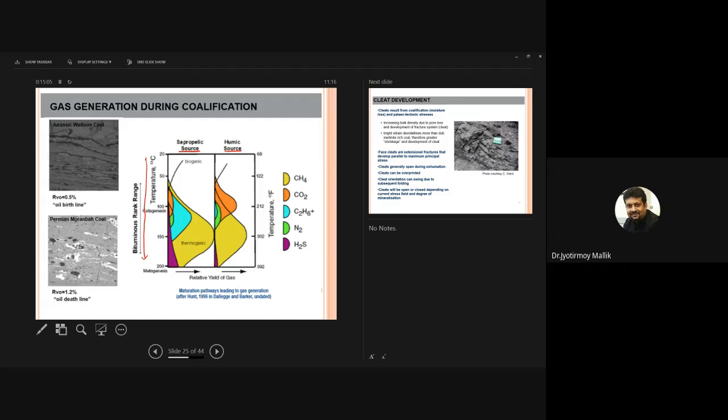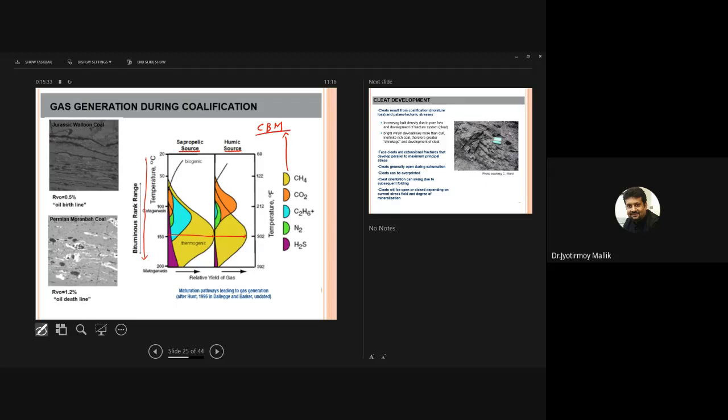Around 150 degrees centigrade, for both sapropelic coal and humic coal, is the presence of the peak of thermogenic CH4. So that essentially forms the coal bed methane. This CH4 is associated with coal bed methane, CBM, which we will discuss in detail later on.